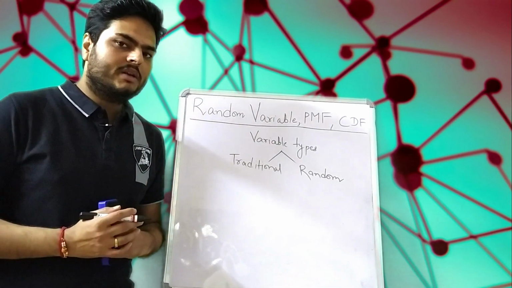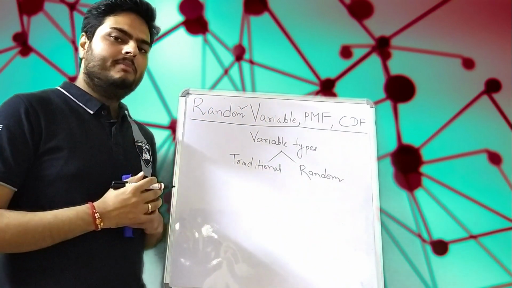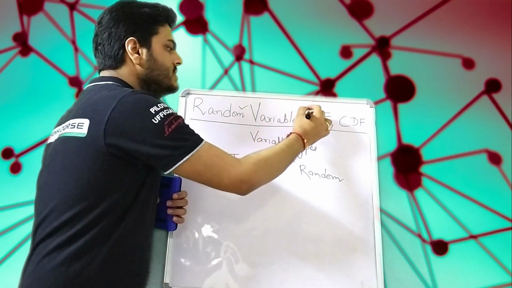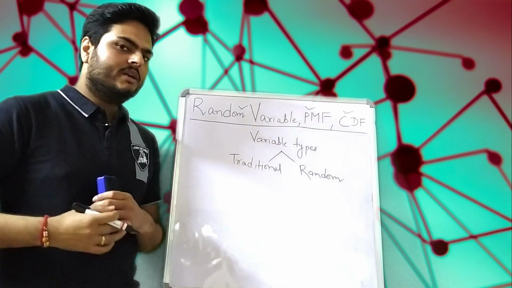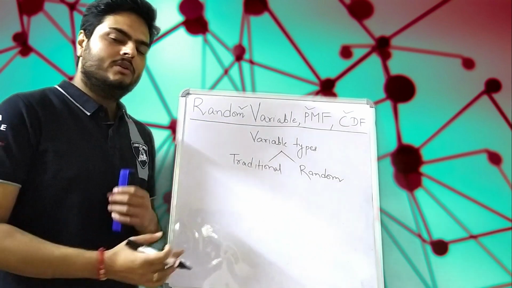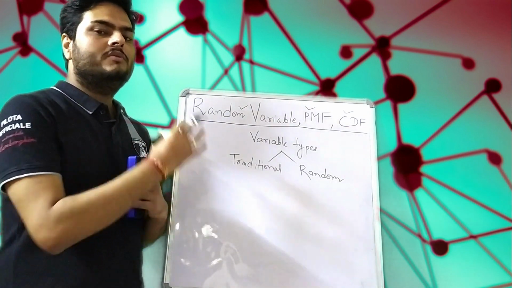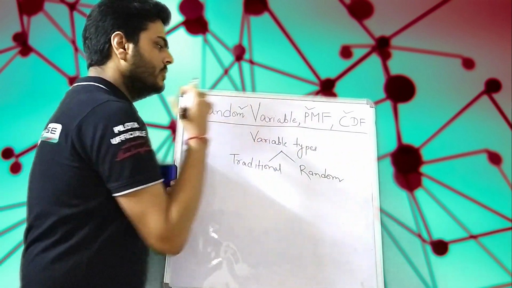In this video, we will try to understand the meaning of random variables, what is probability mass function and what is cumulative distribution function. Now these are the topics which were again requested by you through comments. So I thought let me create a separate video on this and then there will be a part 2 of this video as well where I will explain the remaining concepts from distribution point of view.